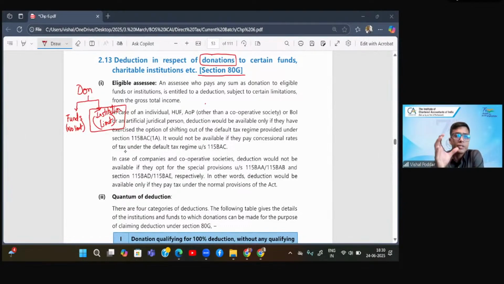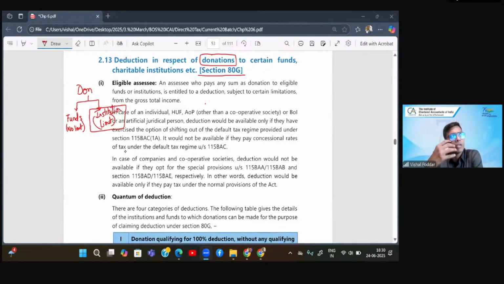So funds are, in very simple layman's language, bank accounts. A fund is a bank account where you are supposed to give the donation, and that account is opened for a special purpose. Your money deposited in the fund is used for that specific purpose. That is what a fund is.